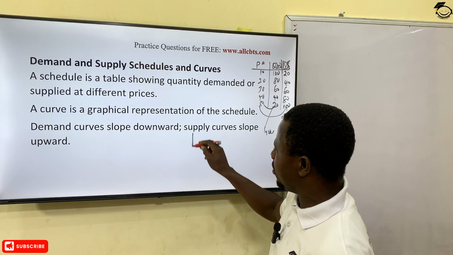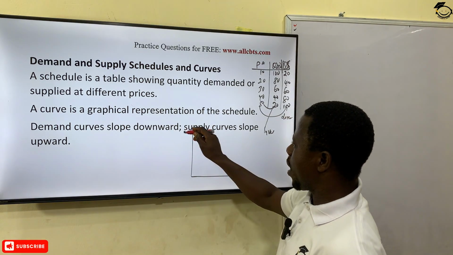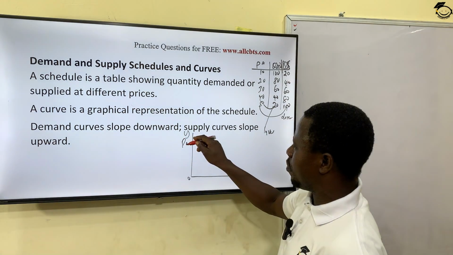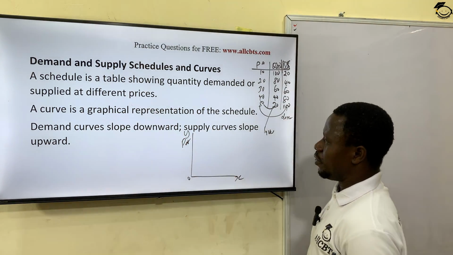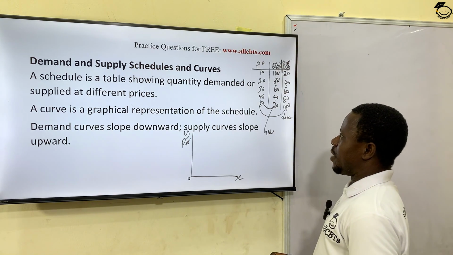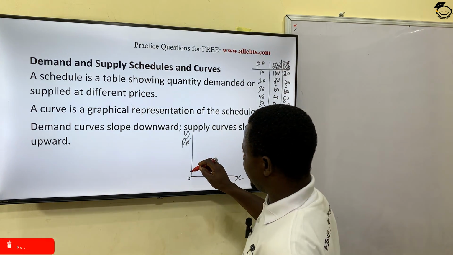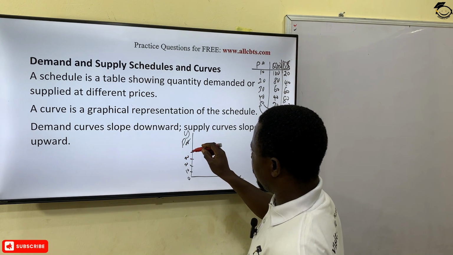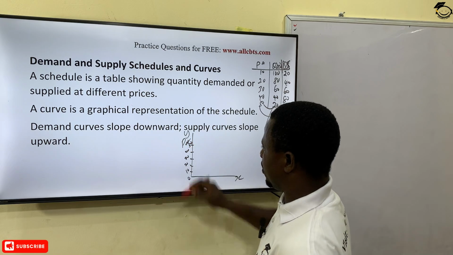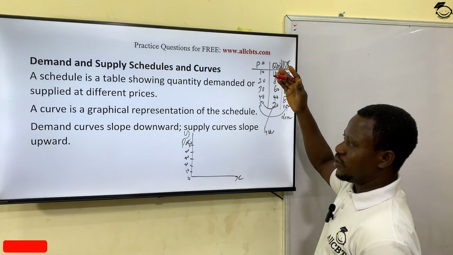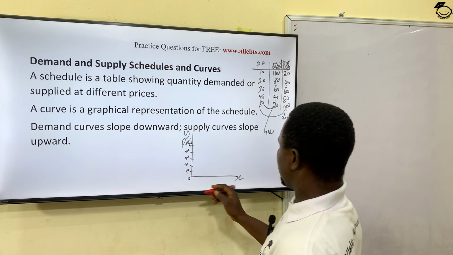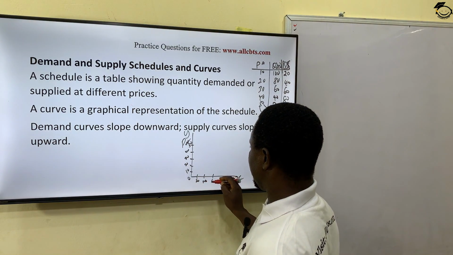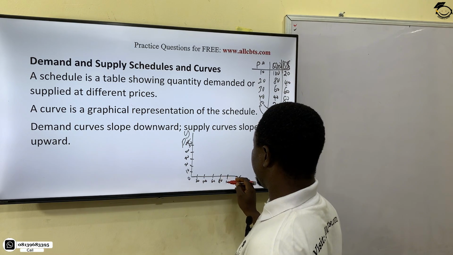If you have it this way, you have your y-axis, this is 0, and you have your x-axis. On the y-axis you have your price in naira. Remember, your y and x axes should be labeled appropriately. So you have your 10 naira, 20, 30, 40, and of course 50, based on this demand schedule. Then you have your quantity this way: 20, 40, 60, 80, and 100.